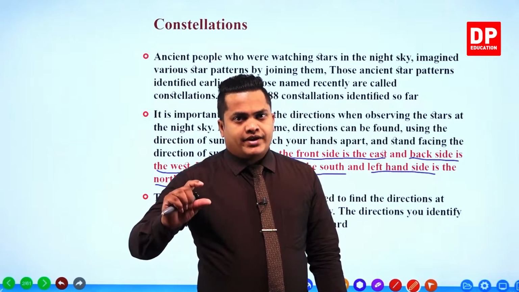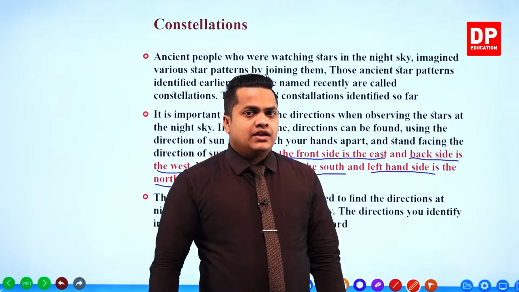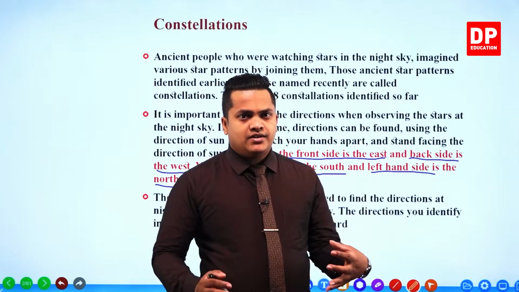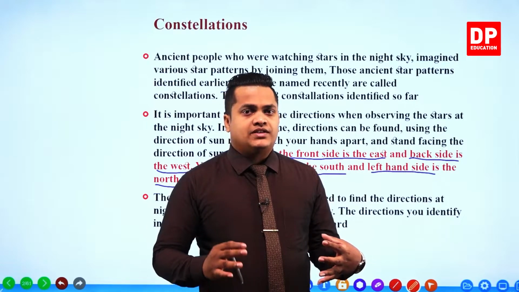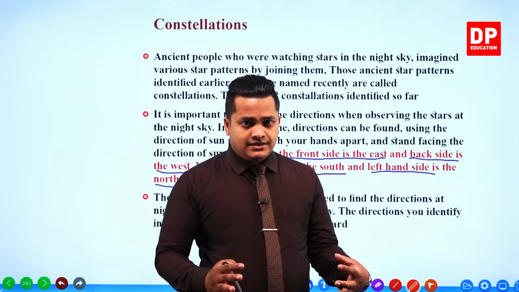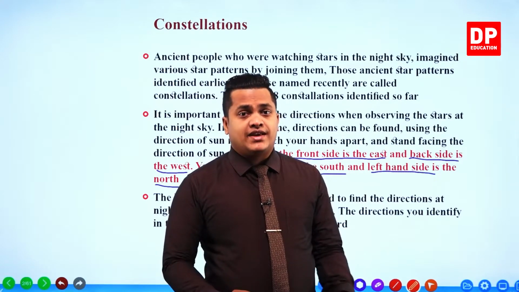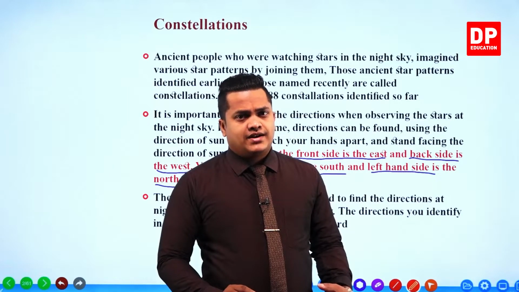So by that point, you can memorize the direction which is going to show. So that's how we can find out the directions, my dear children. Okay, so it's important to note down these directions. Why is that?